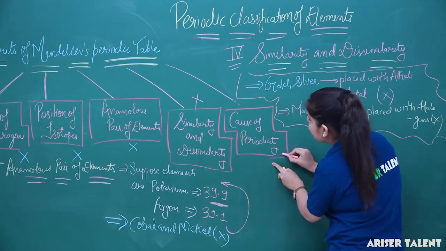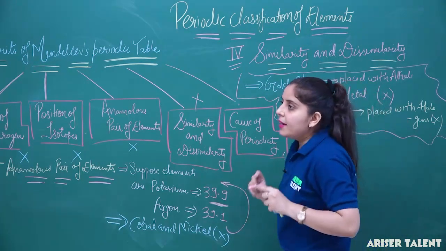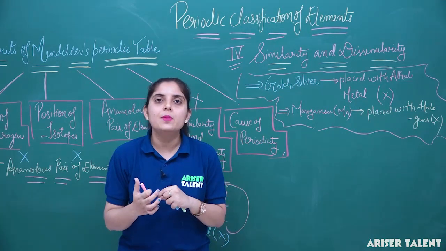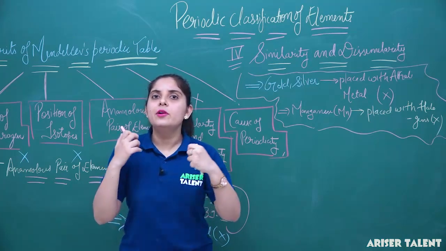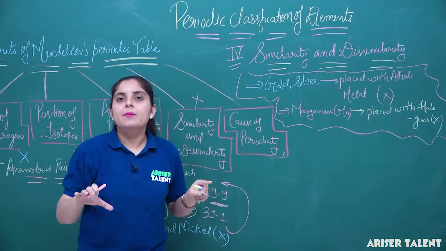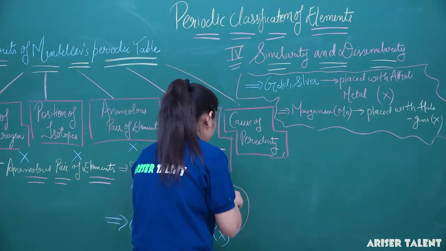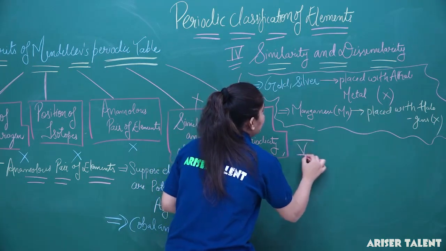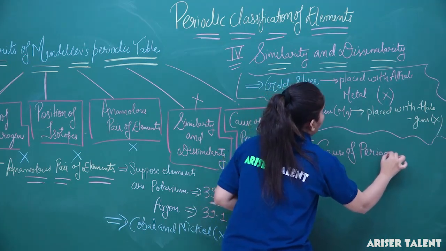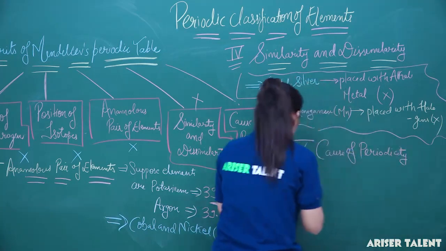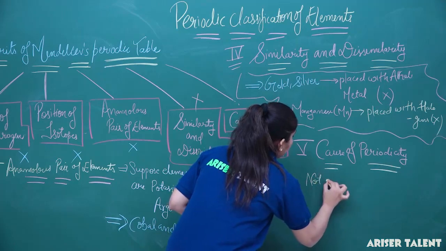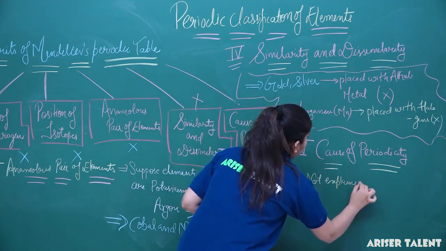Now let us discuss the cause of periodicity. Periodicity means that elements, on the basis of their physical and chemical properties, reoccur at regular intervals. But the cause of periodicity is not explained by Mendeleev's periodic table. So the next point, the fifth point, is the cause of periodicity. This cause of periodicity is not explained by Mendeleev.